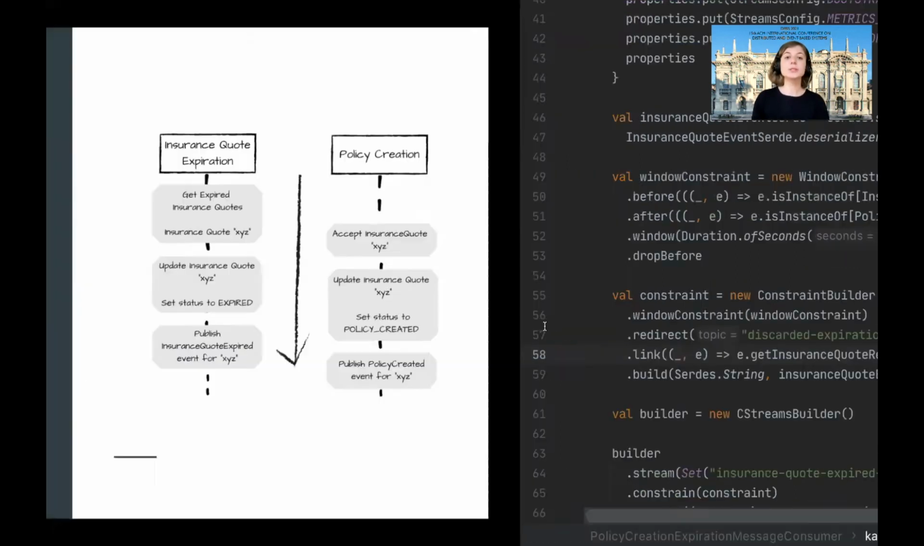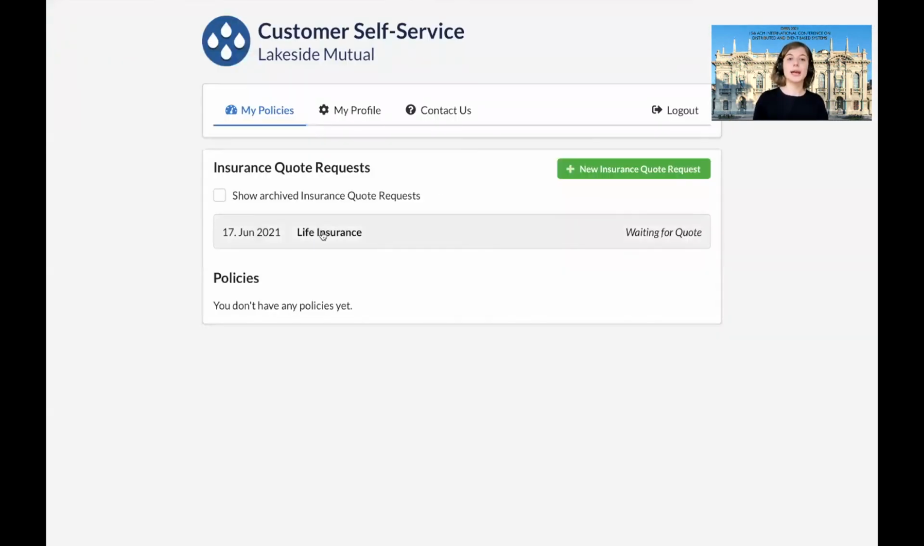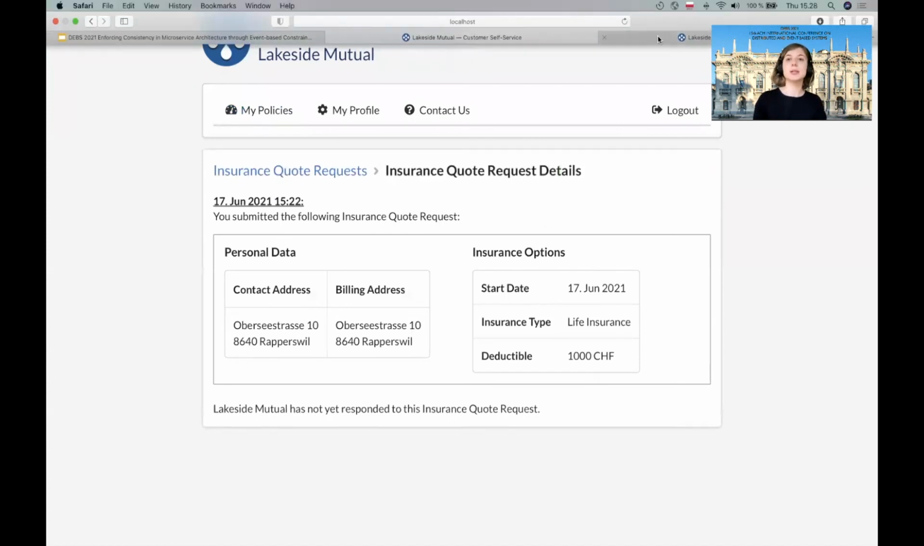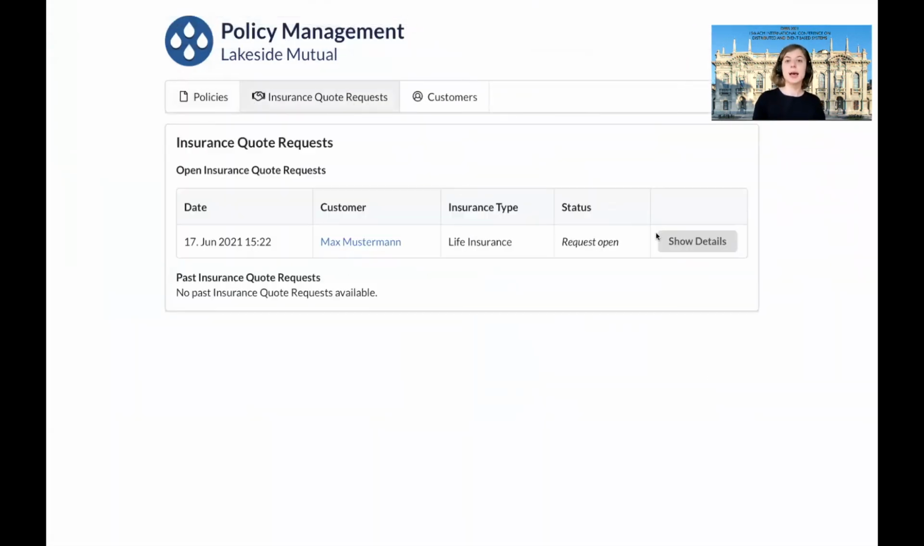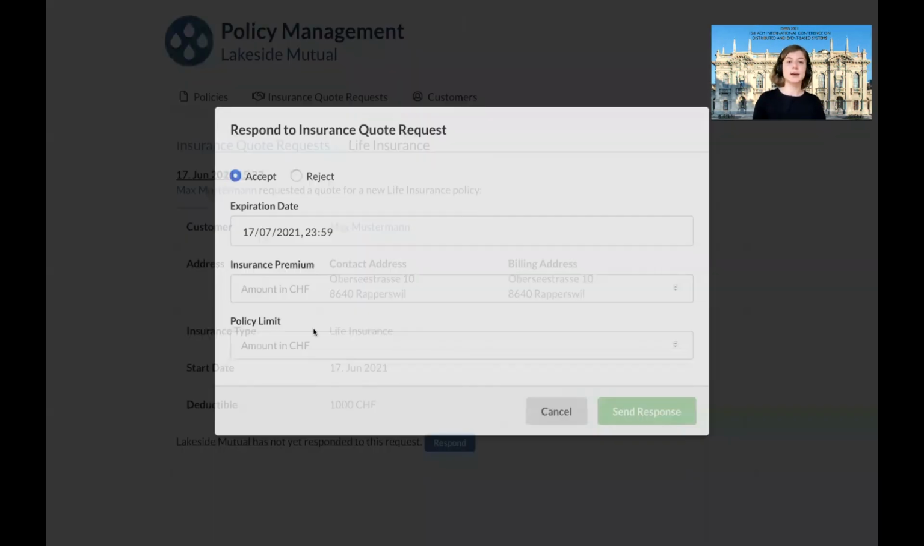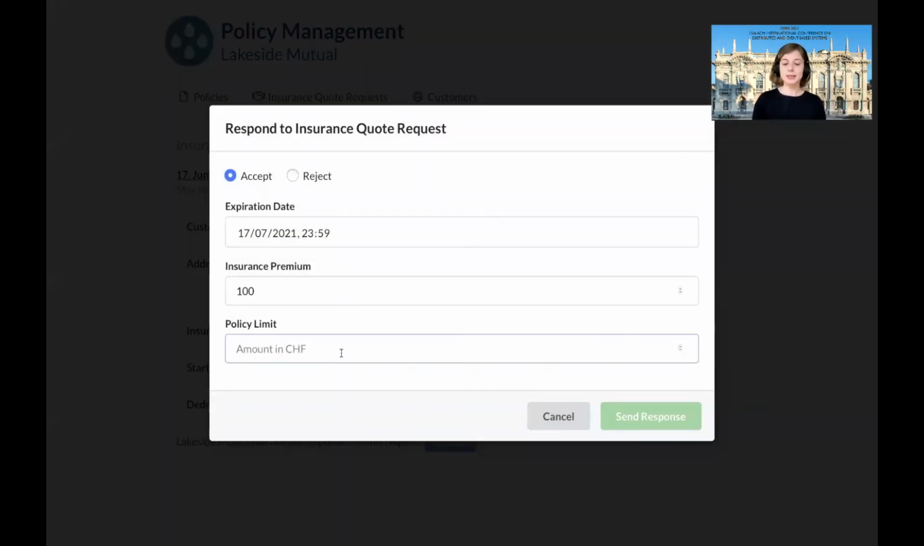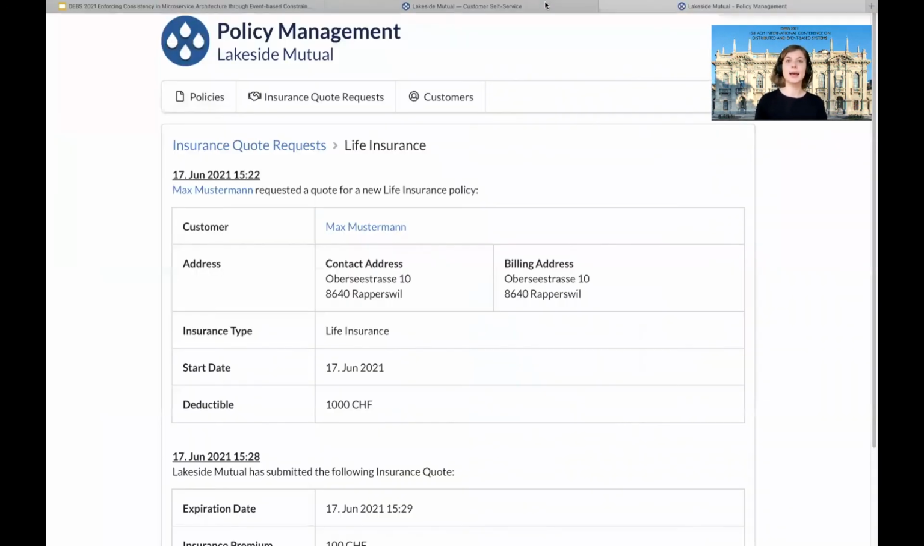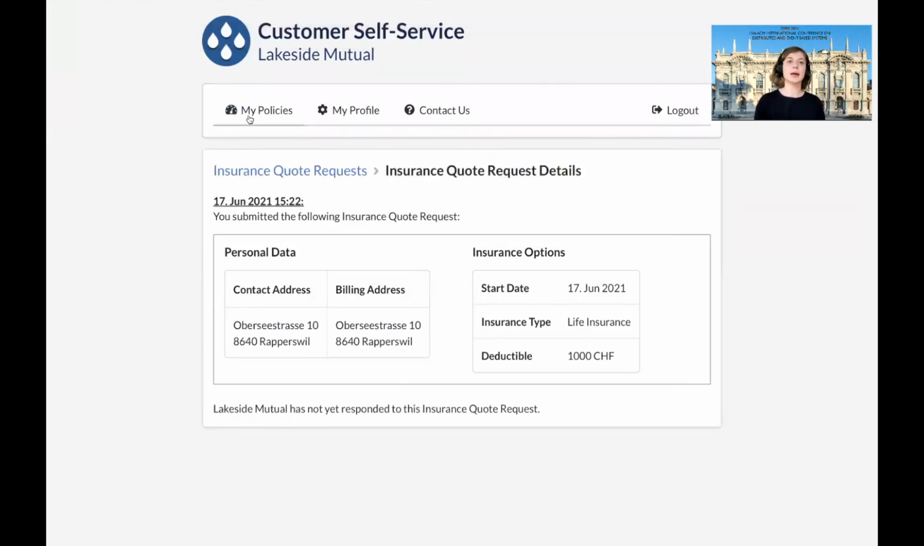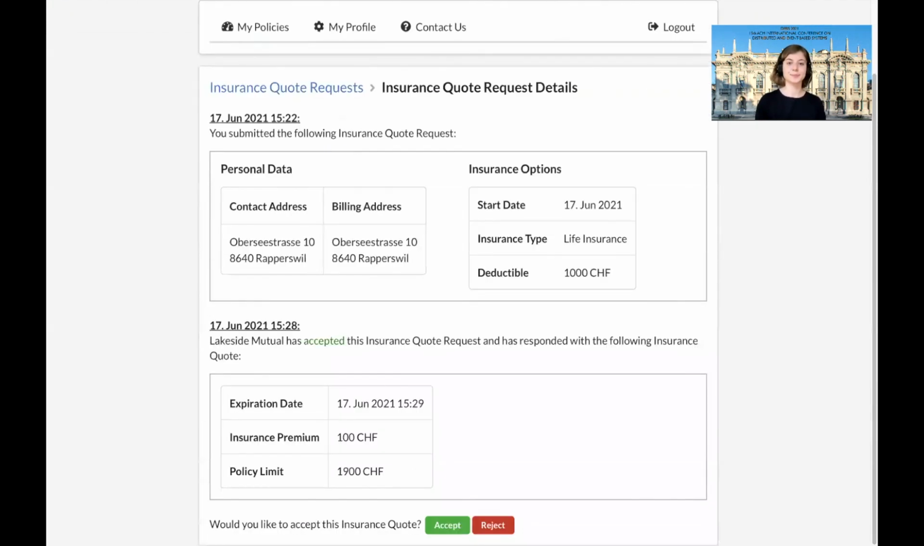So the actual scenario consists of customer creating an insurance quote that can be then responded in the policy management by an employee that provides some numbers, but additionally specifies expiration date. Let's set it for the next minute. And now the customer can accept the offered quote just before the expiration date.